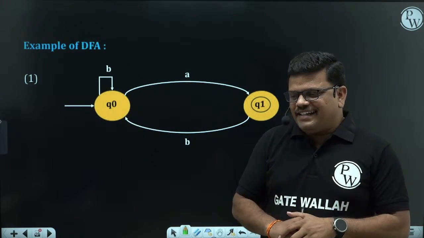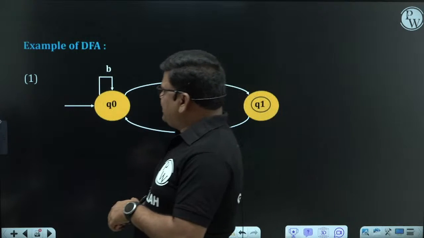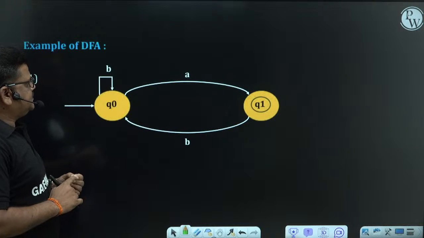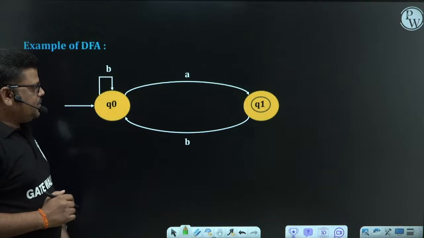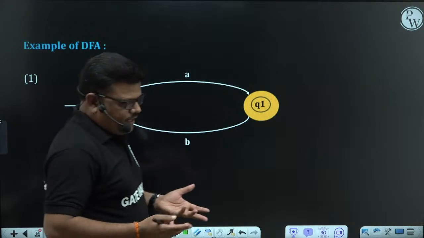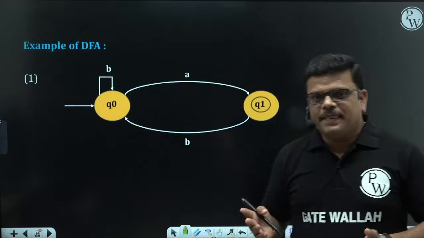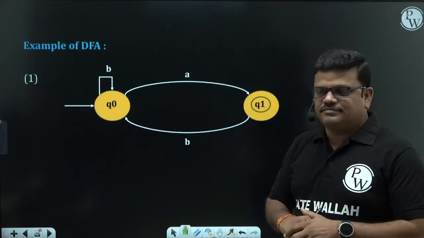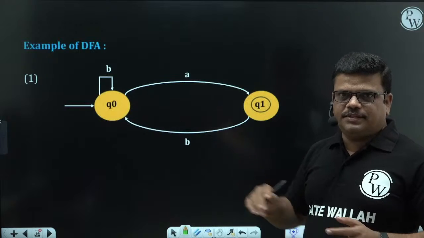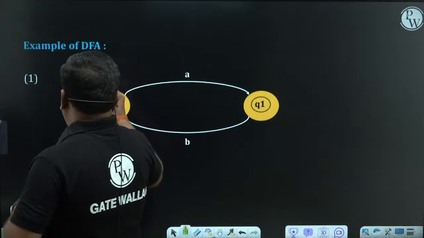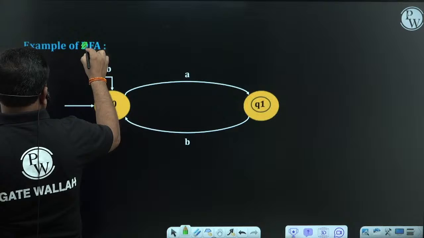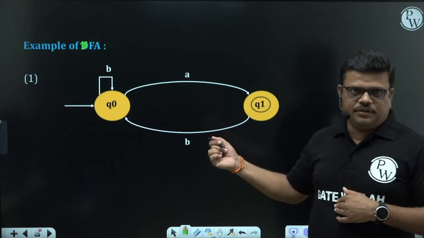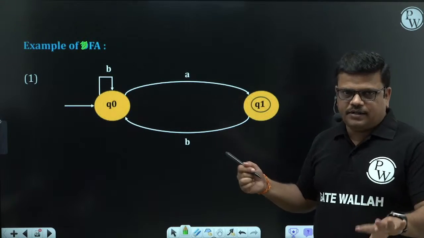Somebody is asking, sir, it is not DFA, it is not NFA, where did I mention an example of DFA? Let me come to this, because till now we have not studied the definition of DFA. Once we study it, then you will come to know whether it is DFA or not. Whether it is DFA or NFA will come later. I am showing an example of finite automata, not of DFA. This is a valid finite automata.